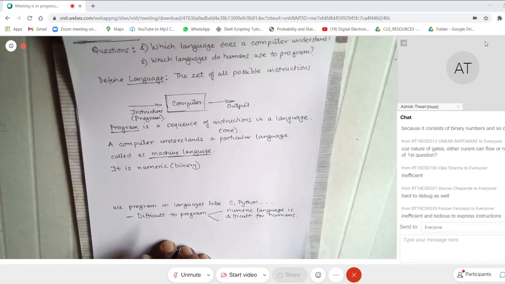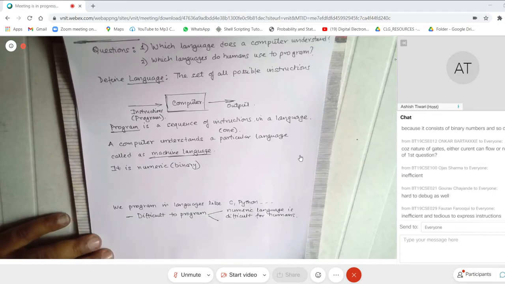Even if it amounts to copying and so on, the machine will do it quite efficiently. But if you look at humans, if I give you even a sequence of say 10 digits consisting of 1 and 0, there's a chance that you will probably mistake a 0 for a 1 or a 1 for a 0.